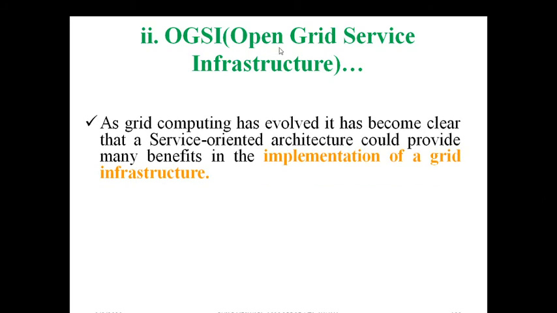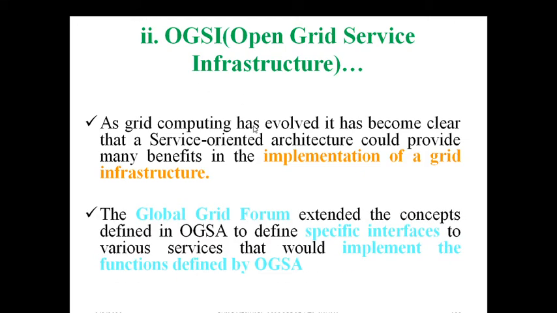Implementation of a grid architecture is taken care of by OGSI. So the Global Grid Forum extended the concepts defined in OGSA. Whatever architecture is defined, it is implemented only when there is an infrastructure in your hands. So it extended our architecture in terms of infrastructure.